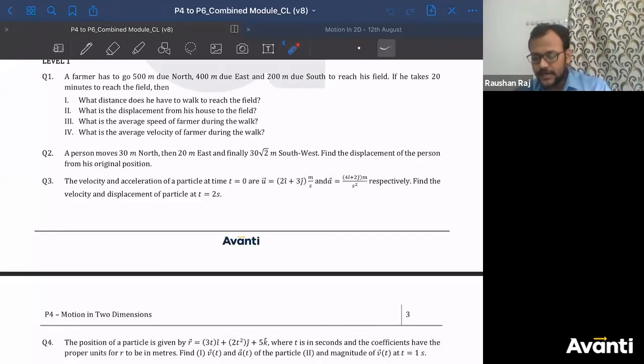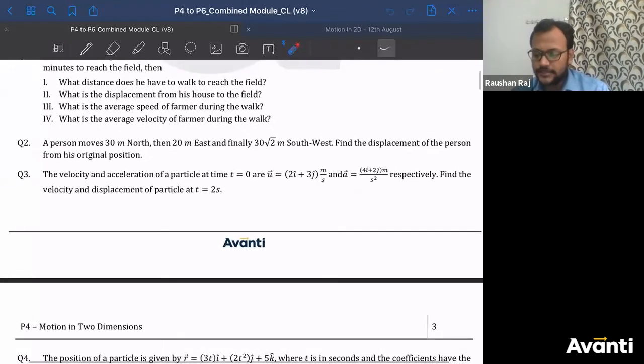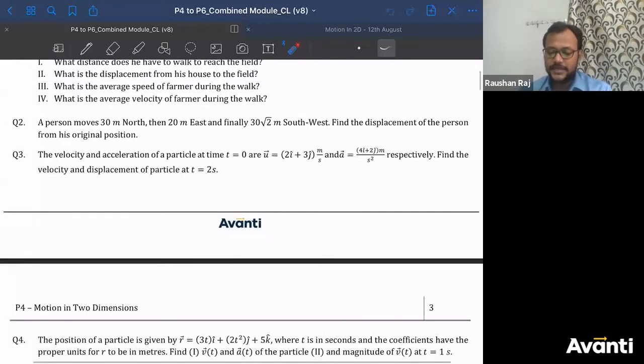So let us now start the class, and the first question for today's class is question number 3 of the first chapter. As you can see on the screen here, the velocity and acceleration of a particle at time t equal to 0 is given to you. Find the velocity and displacement of the particle at t equal to 2 seconds. Come on guys, give me the correct answer. Very, very basic question.